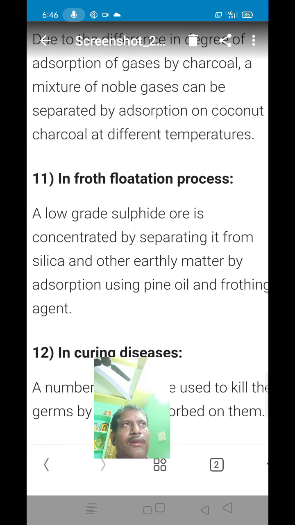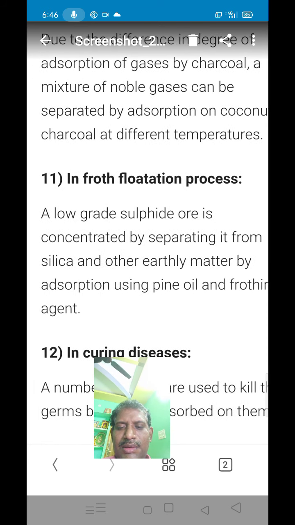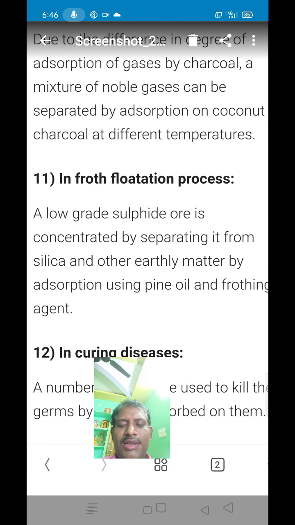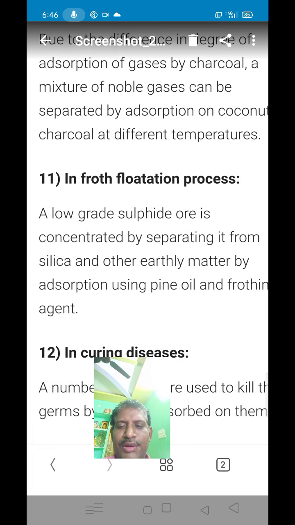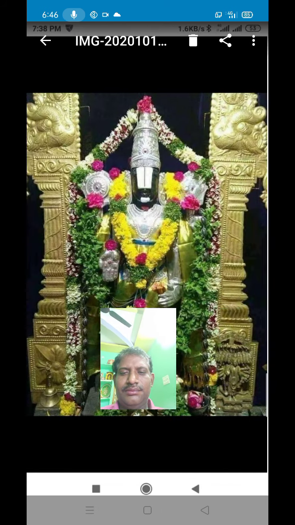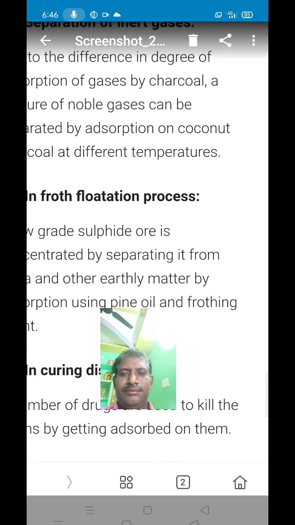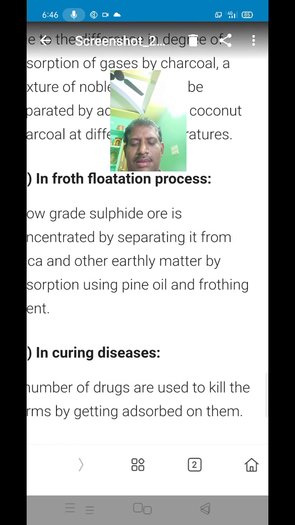That means pine oil and frothing agents are mixed with sulfide ore. Therefore, the sulfide ore particles are adsorbed by pine oil and frothing agents, and silica and other impurities are removed from the sulfide ores. This is one application of adsorption.